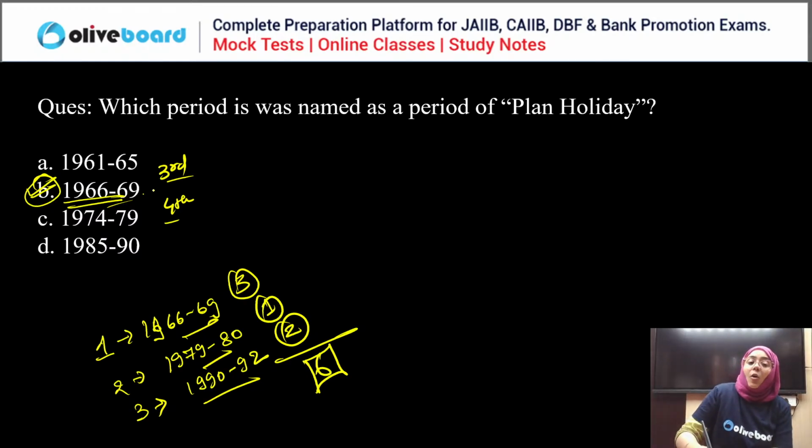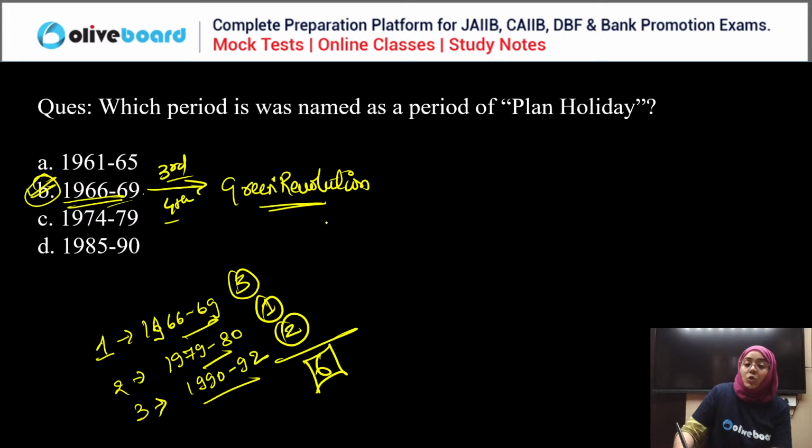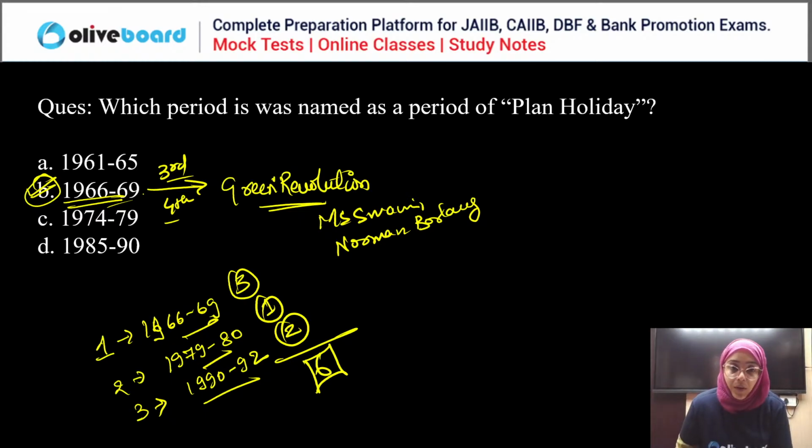During this planning holiday in India, a new agriculture strategy was introduced, meaning the green revolution was introduced. And who is considered the father of the green revolution? It is MS Swaminathan in India, and in the whole world it is Dr. Norman Borlaug. Okay, these are all important extra information which you need to learn.